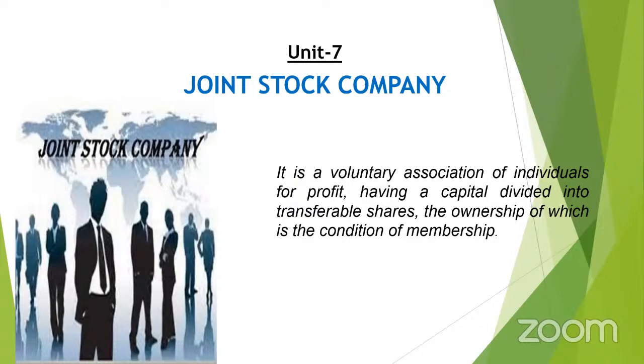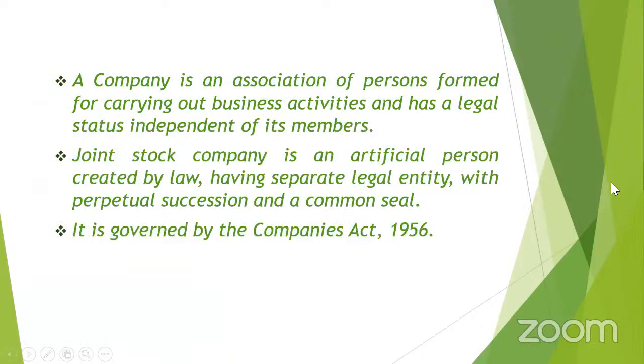So remember that joint stock company is an association of individuals for profit, having a capital divided into transferable shares, the ownership of which is the condition of membership. And elaborately, if you see the meaning, joint stock company is also an association or group of individuals formed for carrying on business activities.